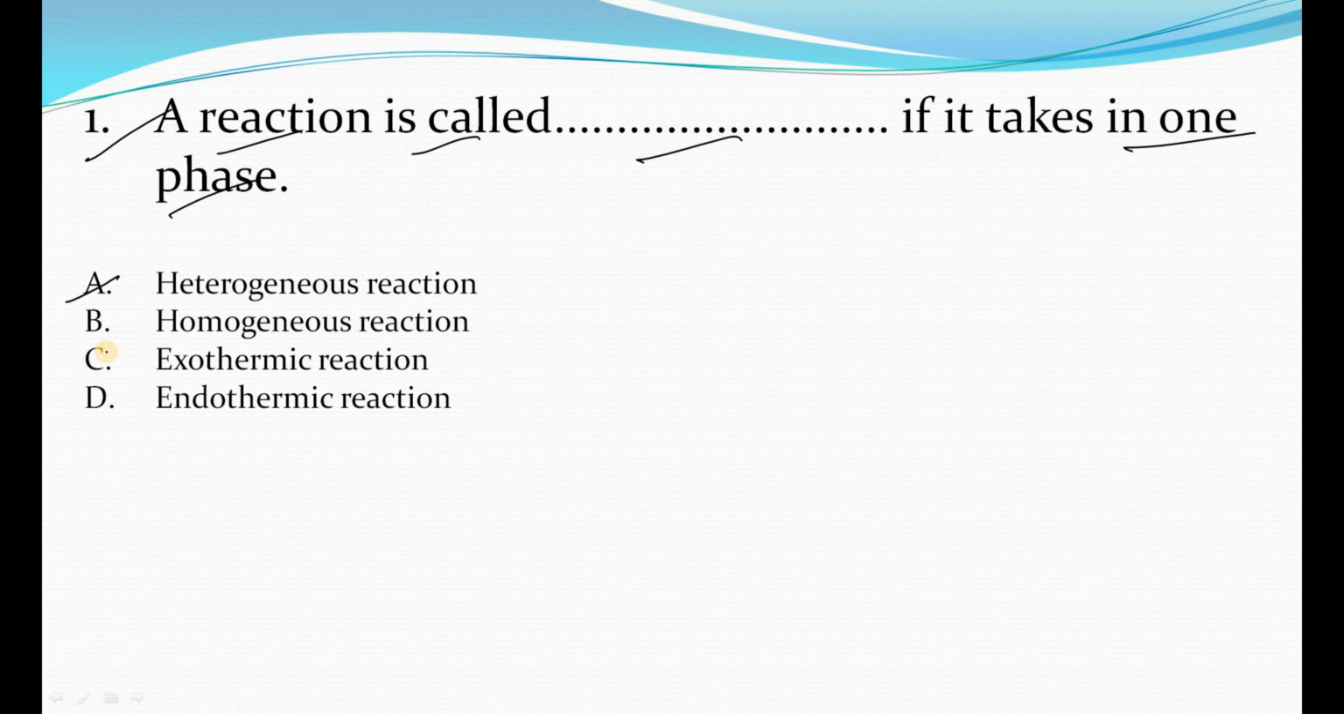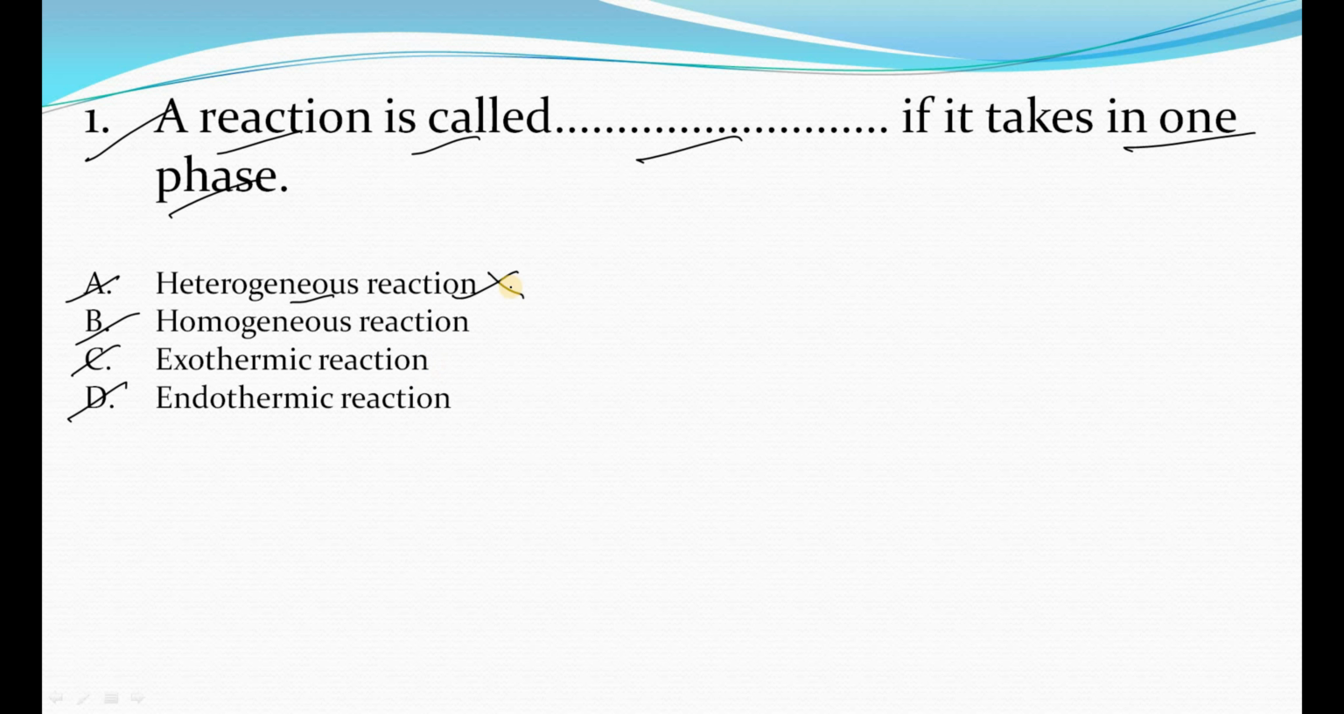The first one is heterogeneous, the second one is homogeneous reaction, the third one is exothermic reaction, and the fourth one is endothermic reaction. So what is the meaning of heterogeneous reaction? Heterogeneous reactions are those reactions where more than one phase is involved. Mainly there are three phases: solid, liquid, and gas. So whenever we talk about a heterogeneous reaction, there will be more than one phase, right? So this will not be the answer.